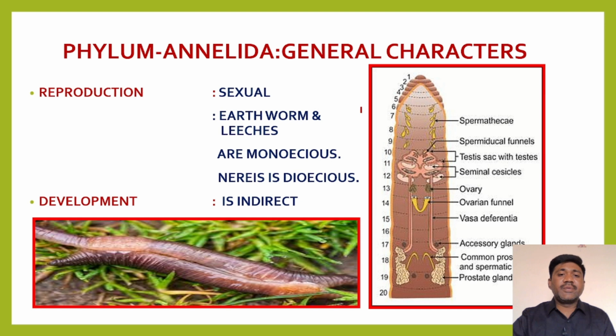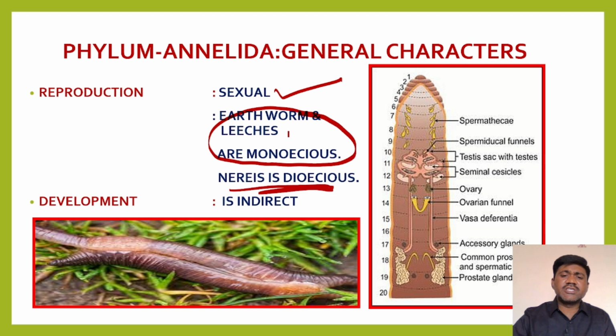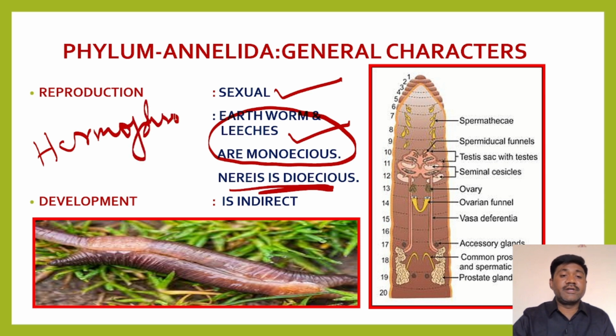Come to reproduction. Sexual reproduction is there, and earthworms and leeches are monoecious. Monoecious means the animals have both male and female reproductive organs in the body. If the same individual has male and female reproductive organs, then it is called monoecious, also called hermaphrodite. We have already learned this in previous sessions. Nereis is dioecious, which means male and female animals are separate in Nereis.